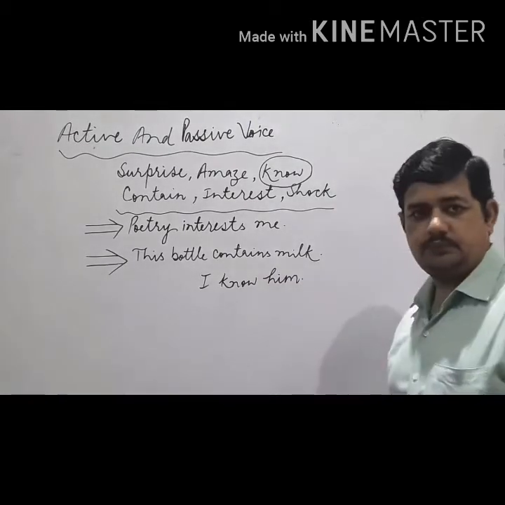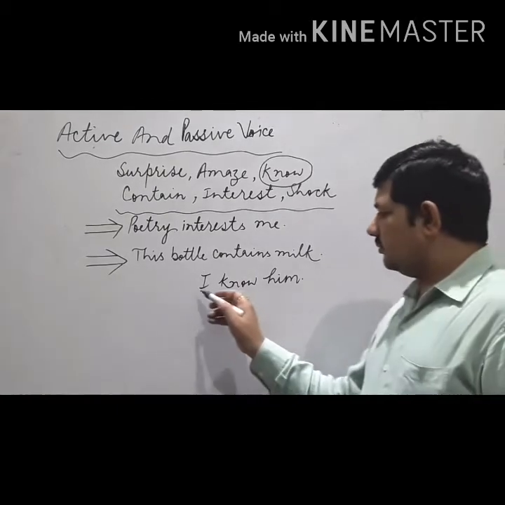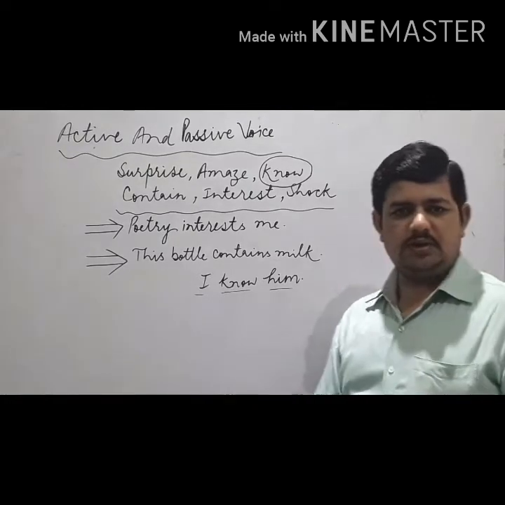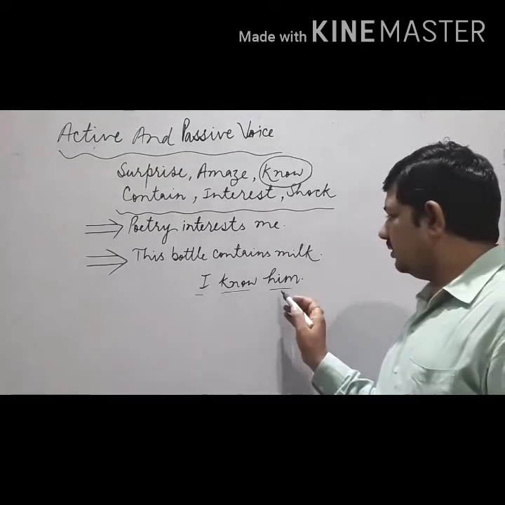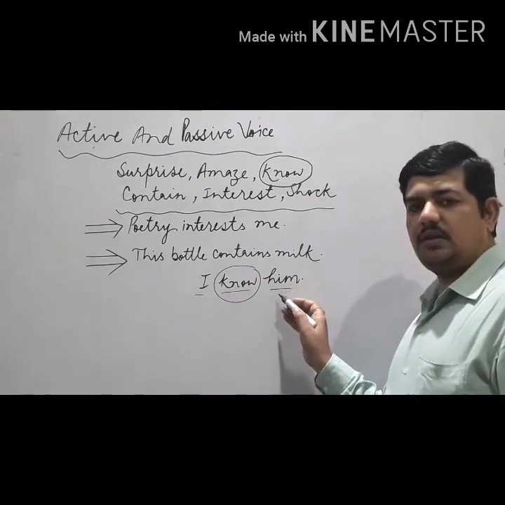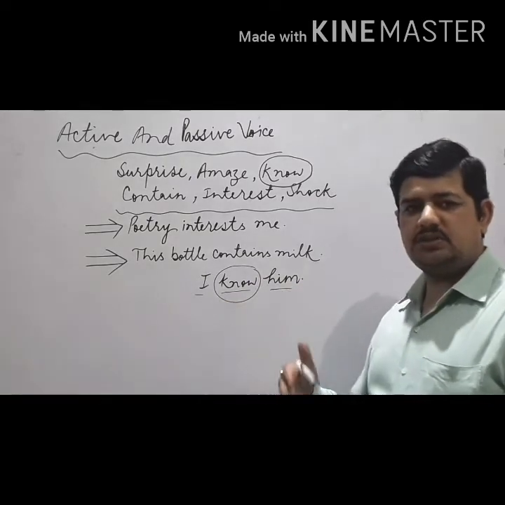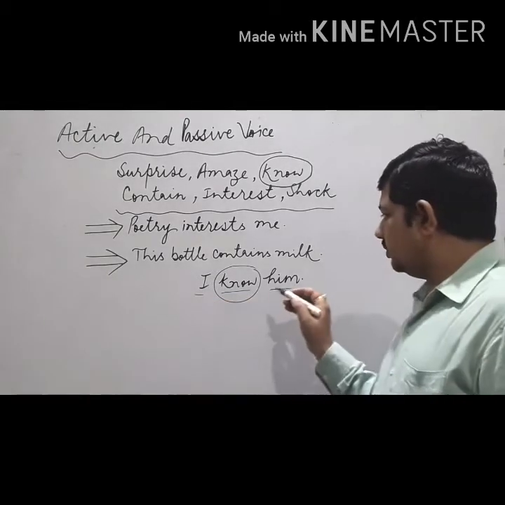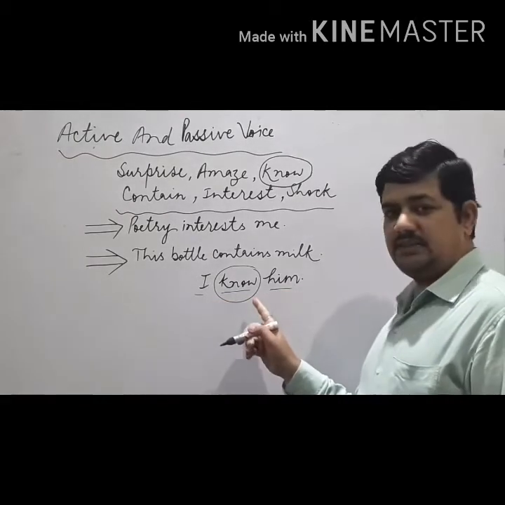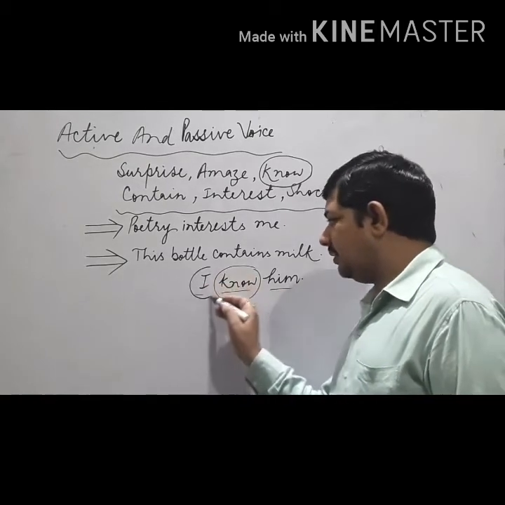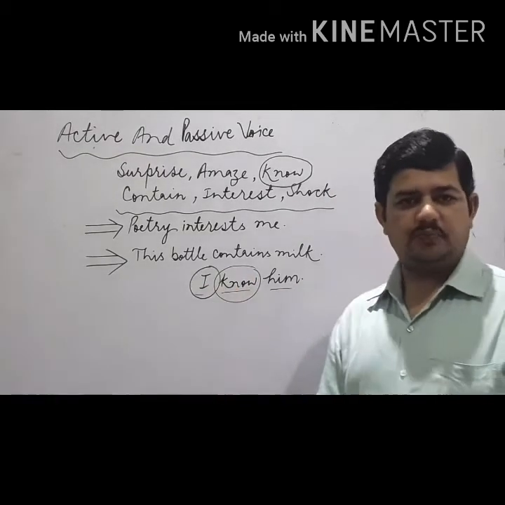I know him. With the traditional rules, you can convert this sentence like this: this is simple present, so you will convert this him into he, because this is the rule: object will be converted into subject. So the traditional rule says that you should use he is known by me, but this is wrong.